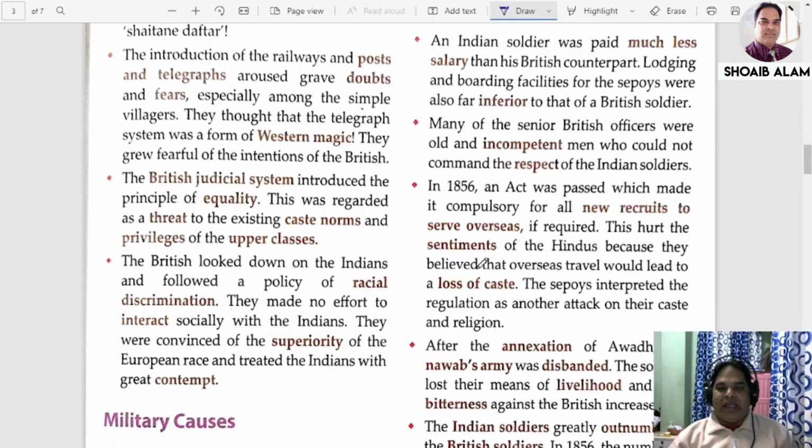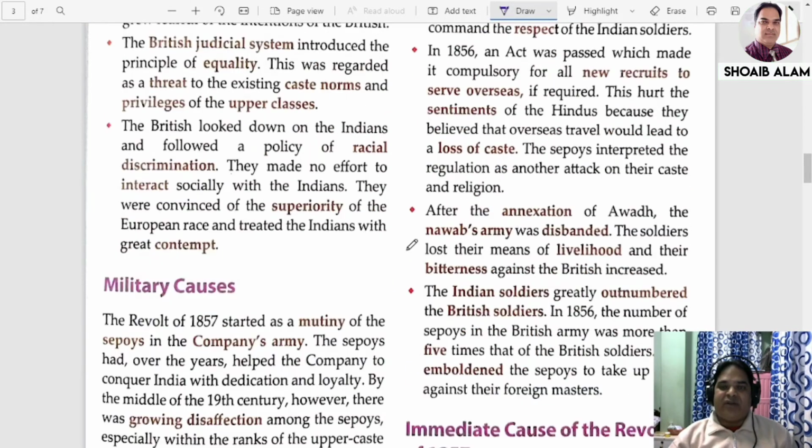Now the next one. After the annexation of Awadh, the Nawab's army was disbanded. The Nawab also had an army, no? So the soldiers lost their means of livelihood and their bitterness against the British increased. I am working for the Nawab of Awadh, now Awadh is annexed, I became unemployed, I am now jobless, isn't it? So definitely there will be bitterness in me for the British, and that was increasing day by day.